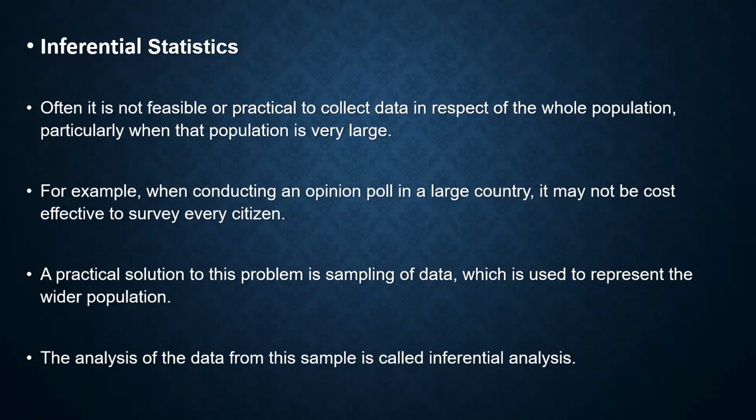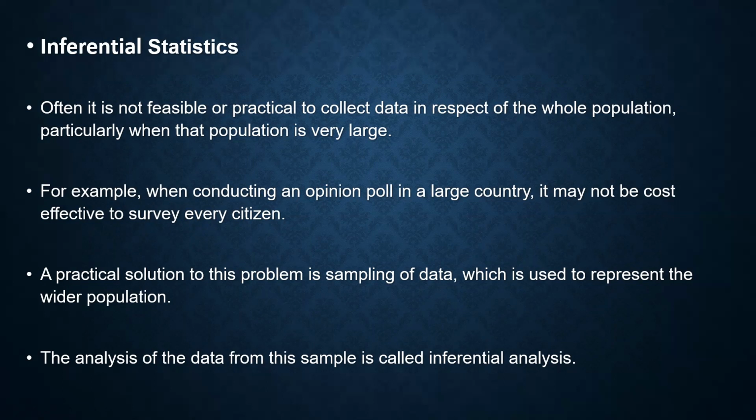For example, when conducting an opinion poll in a large country, it may not be cost effective to survey each and every citizen. The best example they have mentioned is the elections we conduct in every nation. So you'll have a huge set of demographics that may belong to different states, different regions, urban areas or rural areas.